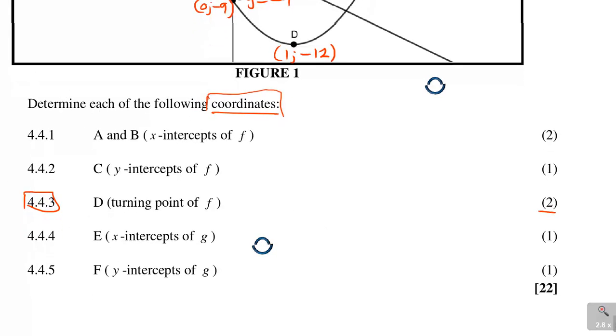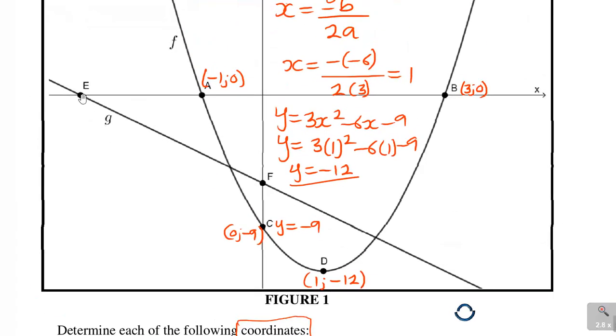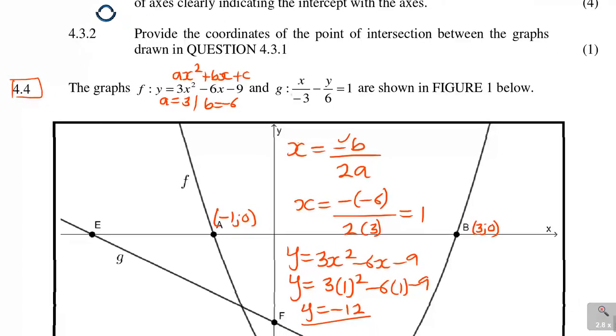Now we're done with that. Let's look at 4.4.4. It says E, the x-intercept of G. So if you go to E, that is that part, the x-intercept of G. Remember, on G, the moment you say x-intercept, you must always remember y is equal to 0. So you come here and put a 0 there.